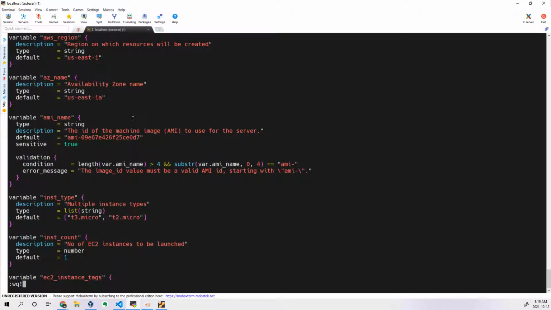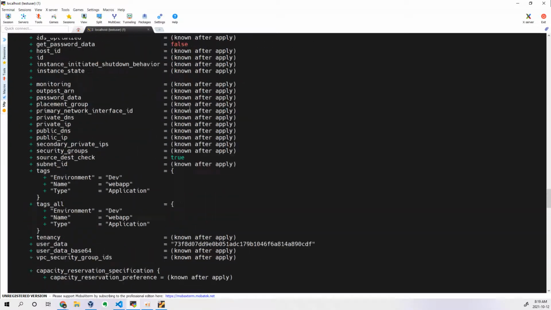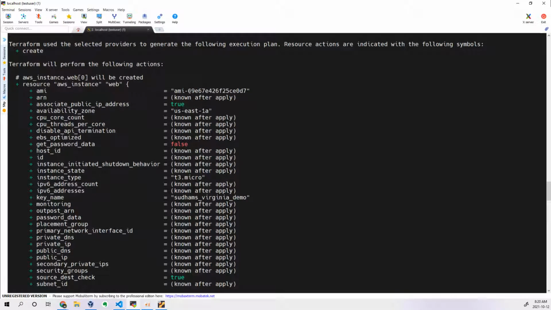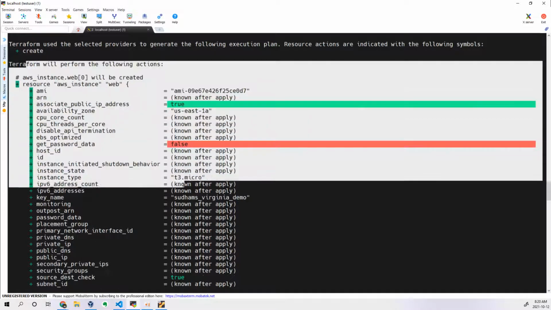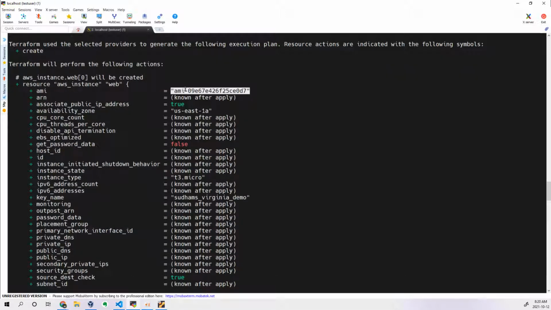Let's say now if I execute Terraform, earlier it will show. Why? Because if you scroll up a bit, you can see your AMI is visible in the Terraform plan. If you have executed Terraform apply also, first it will print like this. Then it will show you what it is trying to create, what it will create, it will show you the output. So I don't want this to be printed. It should hide, I want to hide this information.